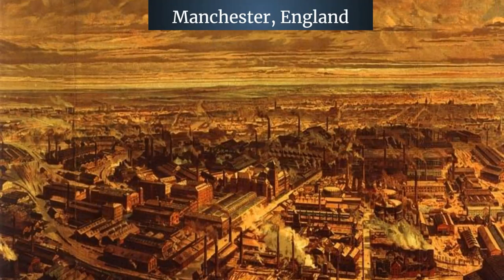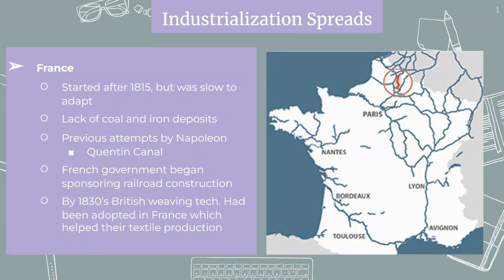And another thing just to be aware of is that because of all these new ways that Britain is industrializing, new industrial cities start to pop up. And one of them is Manchester, England. I like to think Manchester, England, manufacturing, right? So Manchester, England becomes the first real industrial city. It specializes in making machines to make other machines, right? So obviously, we know in this revolution, you have to have all these machines to produce goods, but what makes the machines? And that's what Manchester, England does. They manufacture the machines to make other machines. So it's a good example to know of in your head. And we'll go into detail on that next lesson as well.